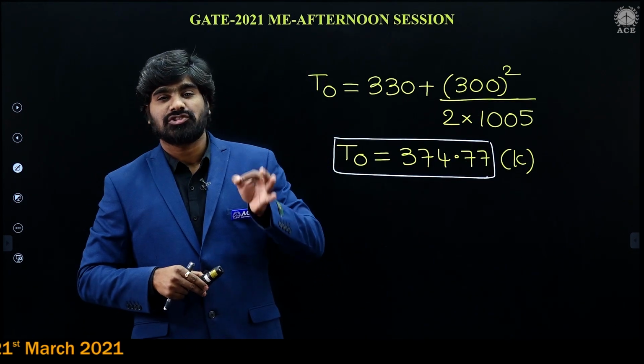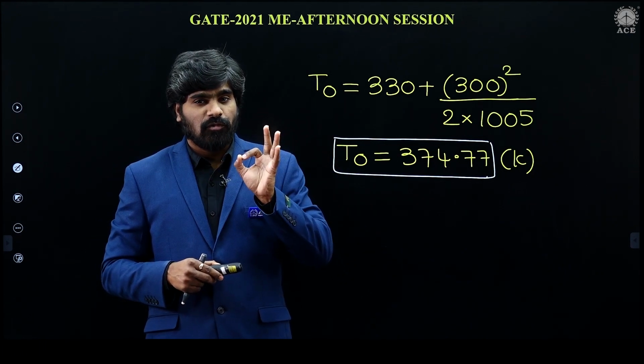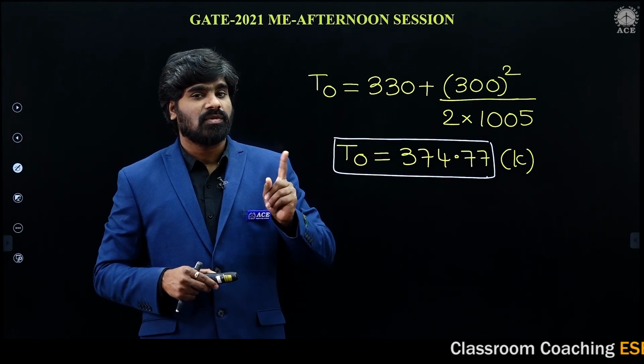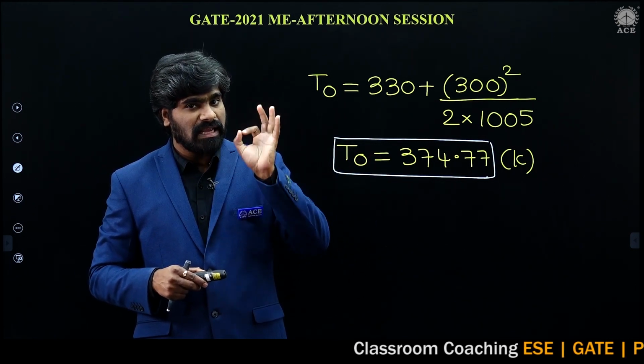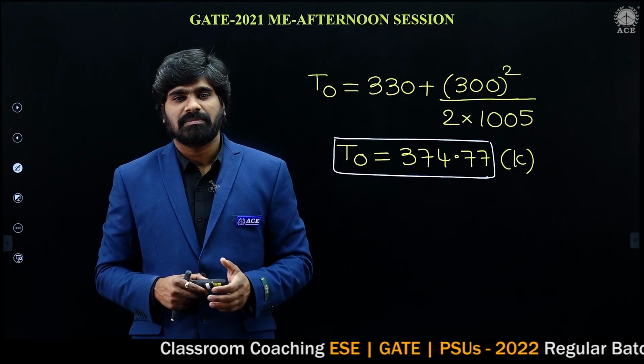It is a simple and straightforward problem. This question is from compressible fluid flow. Hope this is clear. T naught is called stagnation temperature. What is the meaning of stagnation temperature? Everything I have explained. So this is 374.77, the stagnation temperature.